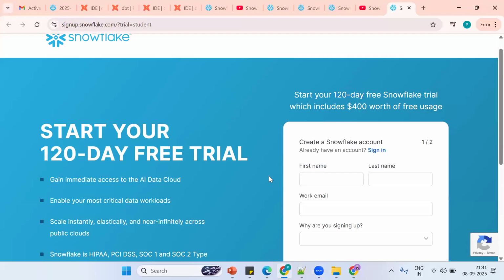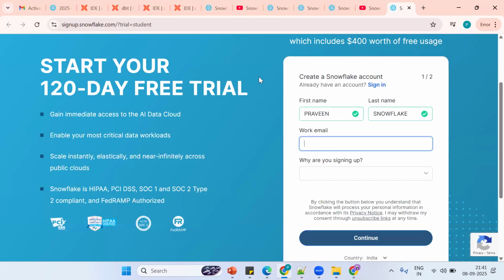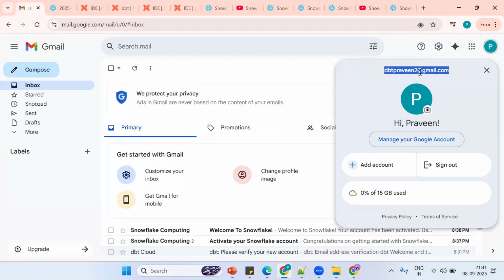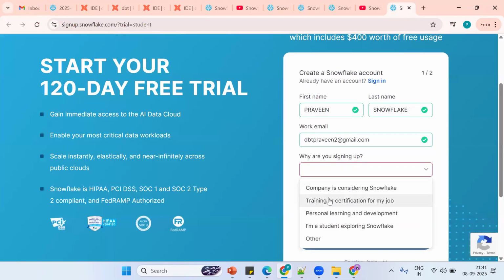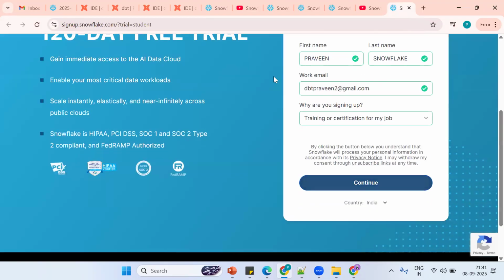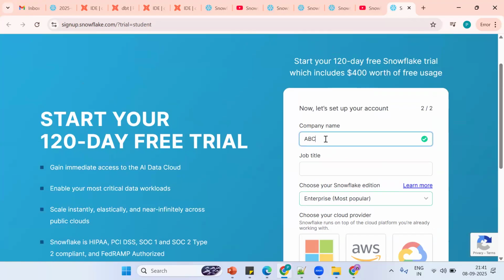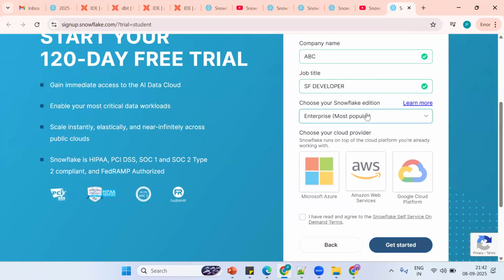We should give your name, so Praveen Snowflake. I'll help you one more time. What mail should I give? Your personal one you need to give. Copy the same thing, Control C and Control V. We are just giving it as it is. Give any name, ABC. What's the role? You can give anything. Your role is Snowflake developer. We'll see the same thing at a later point of time.